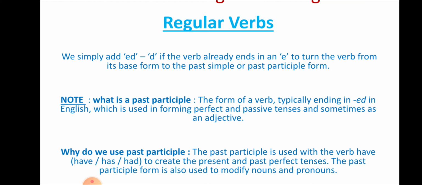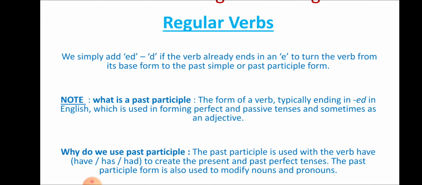Okay, so I repeat, what is a past participle? The form of a verb that typically ends in ed in English, which is used in forming perfect and passive tenses and sometimes as an adjective. Now, why do we use past participle? The past participle is used with the verb have, has, or had to create the present and past perfect tenses.